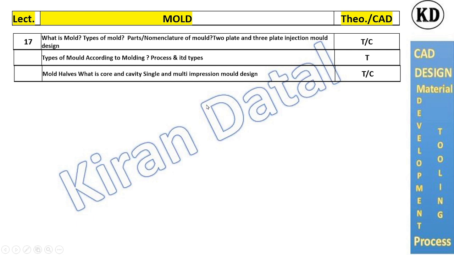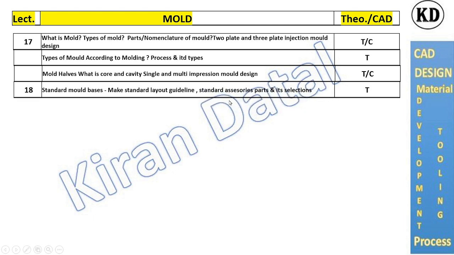Mold halves: what is the core and cavity, which side is the core, which is said to be the moving half or fixed half. Single and multi impressions, meaning multi-cavity molds or single cavity molds. Insert mold, over molding mold, or the molds for horizontal molding machines or vertical molding machines.